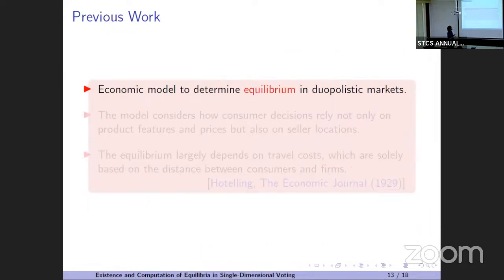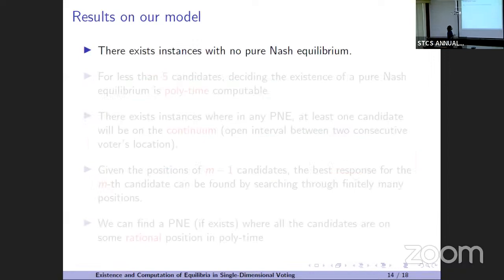The first result is that for two candidates, there always exists a Nash equilibrium. Why? The two candidates can go to the median voter's position, and whoever wants to deviate will get less than 50% of the vote.